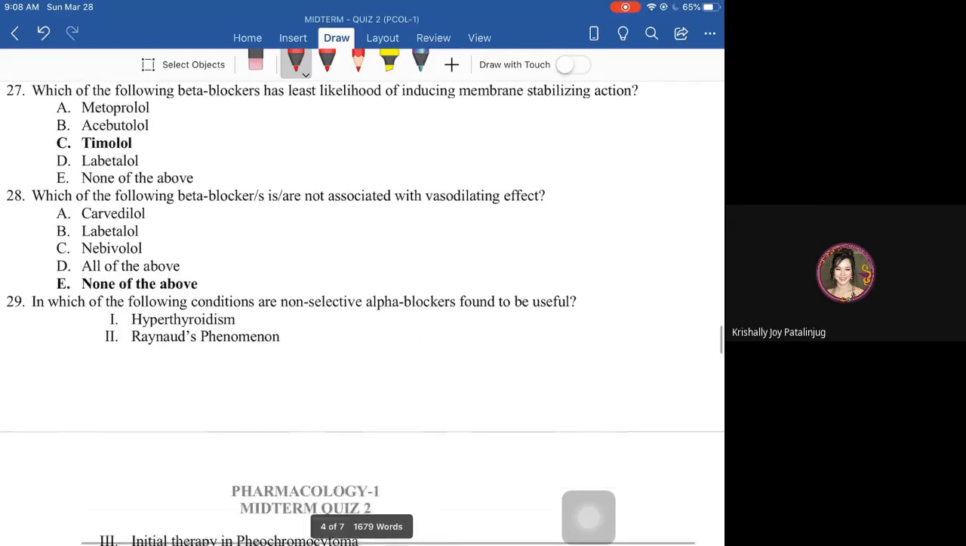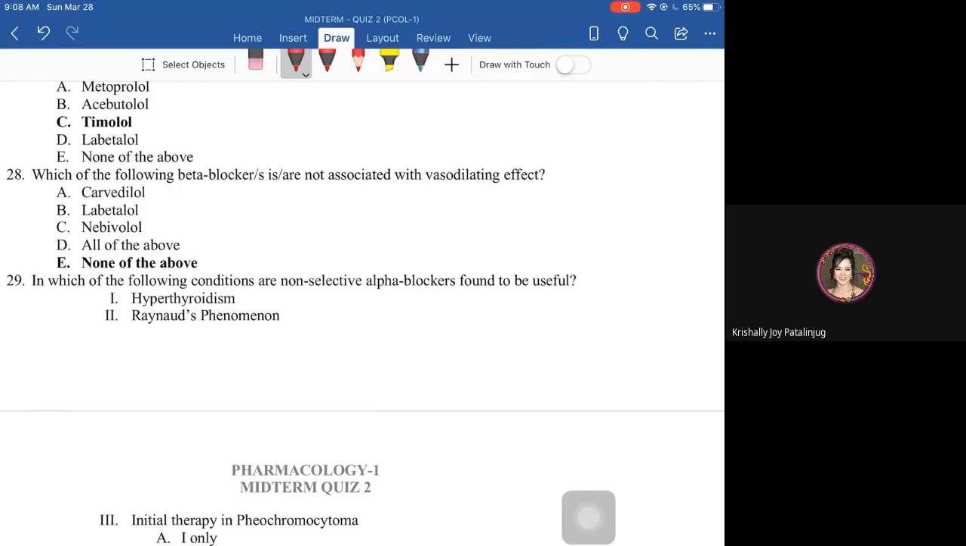Next, beta blockers not associated with vasodilating effect. So, none of the above. Kasi all of the above, meron silang miscellaneous effect, which is vasodilation. Yung first two, carvedilol and labetalol, yung vasodilating effect nila is associated upon blocking alpha 1. Nebivolol, meron siyang vasodilating effect because it enhances the endogenous vasodilator in the body, and that is nitric oxide. Nitric oxide again is an endogenous vasodilator.